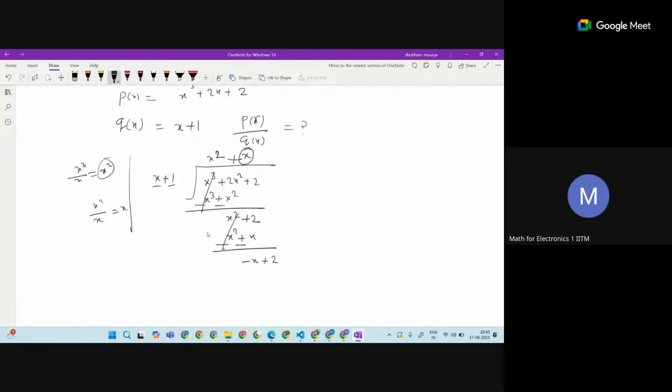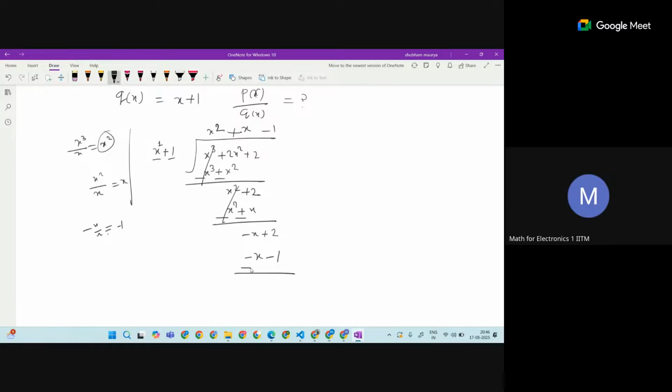Now the question is how many times we continue this. If the degree is lesser than the degree of the divisor, we stop. Here the degree is 1 and here the degree is 1, so we still do the division. Minus x by x, the highest degree term, gives minus 1 here. Minus 1 times x plus 1 is minus x minus 1. Now we subtract, so this becomes plus and plus, this cancels out, and this is going to be 3. Now we cannot do the division.